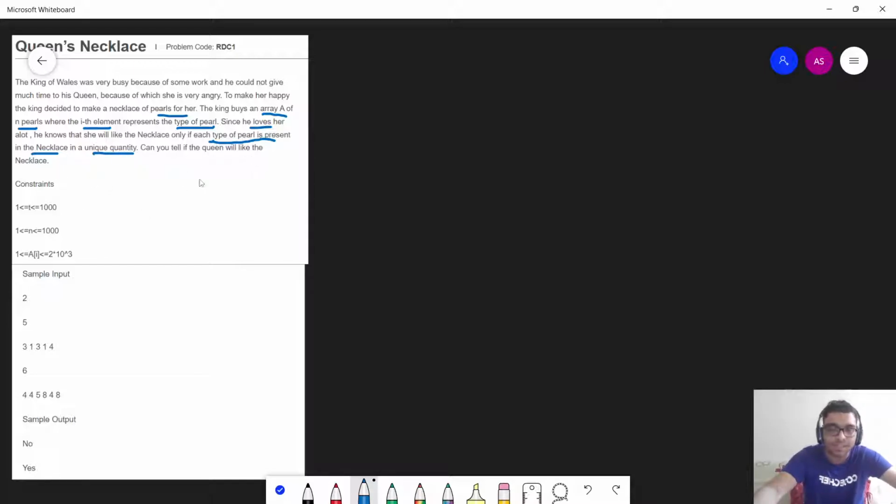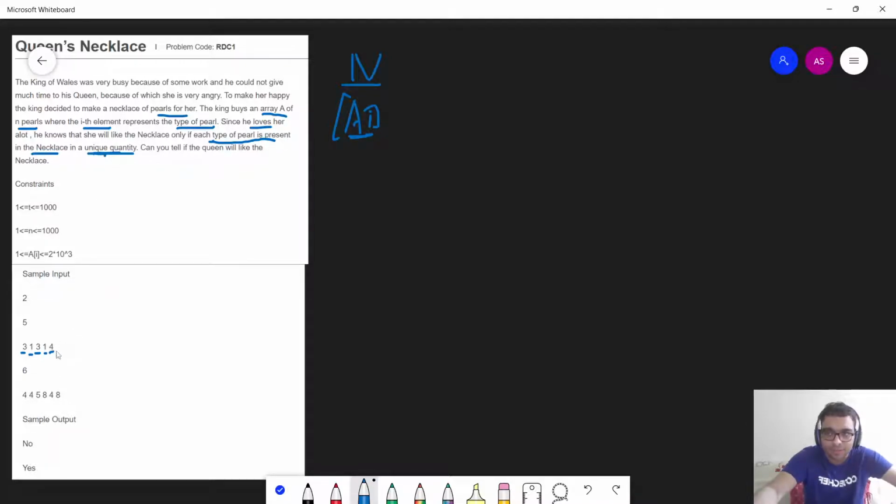Okay, so basically in this question, I am given an array of n length, and each array element ai is the type of a pearl. So in the sample test, as you can see, this pearl is of type 3, this is of type 4, and this is of type 1. So the question is saying basically that the queen will like the necklace only if the quantity of each type of pearl present in it is unique.